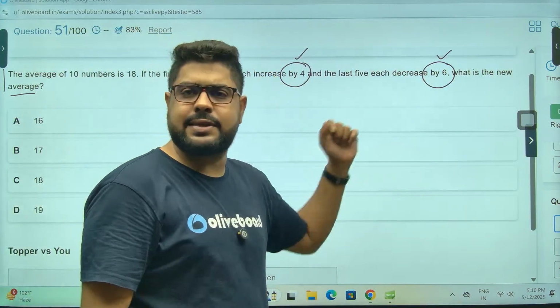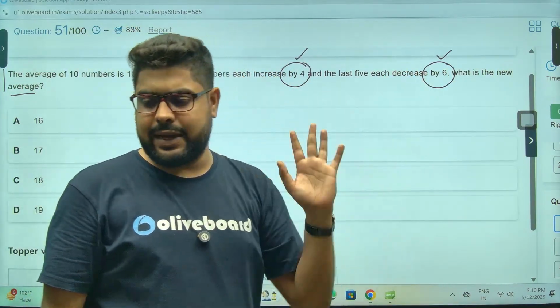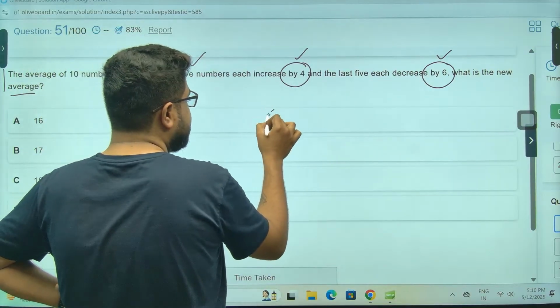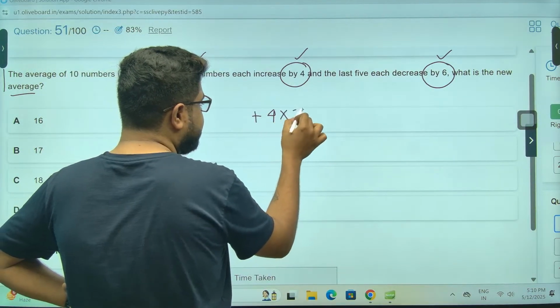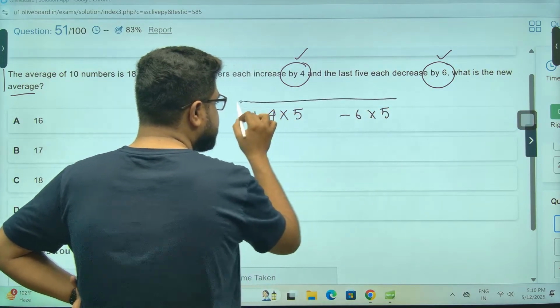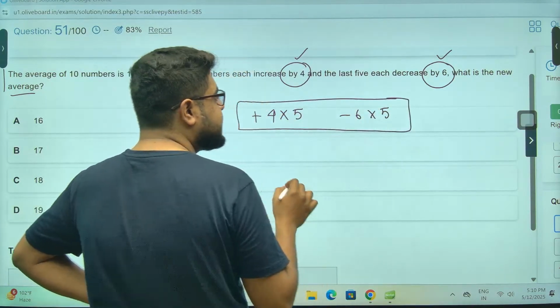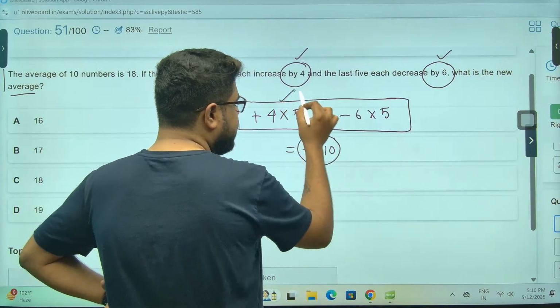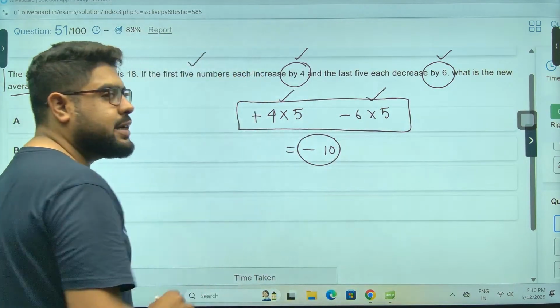4 increment, 6 decrement: plus 4 minus 6 is minus 2. Or if you are not confident, plus 4 for 5 numbers and minus 6 for 5 numbers is your deviation: 20 minus 30, so minus 10 is the deviation.